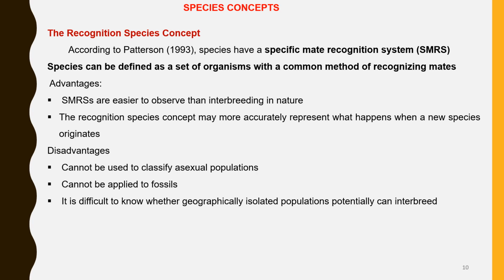The recognition species concept. This was proposed by Paterson. According to this concept, individuals in a species have specific mate recognition systems, SMRS, that help to recognize potential mates.